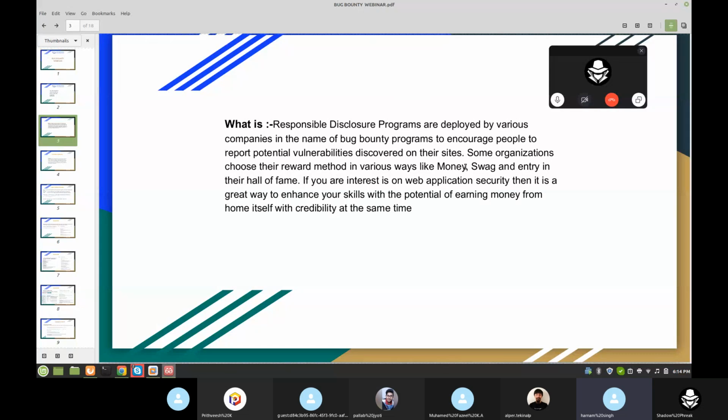Then third is the command line. You should be good at the command line. Then fourth is operating systems: Linux, Windows, Mac. You should be aware of these, and you should be good at Linux.